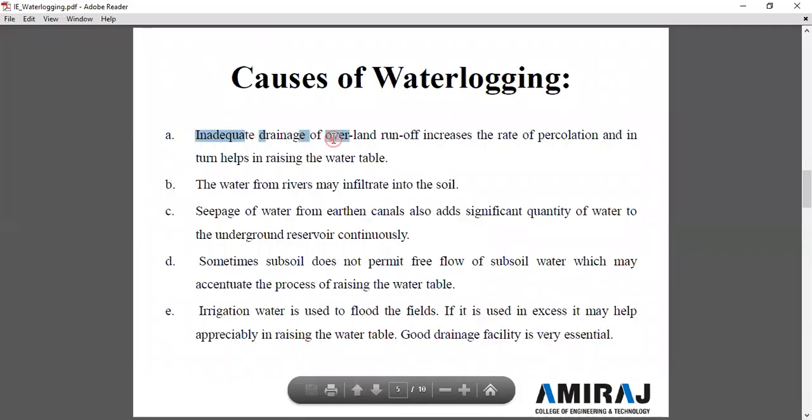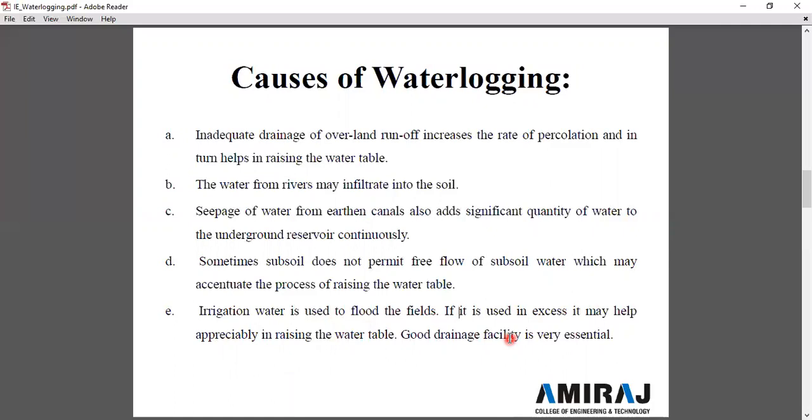Inadequate drainage of overland runoff increases the rate of percolation, and in turn helps in rising the water table. The water from the rivers may infiltrate into the soil. Seepage of water from earthen canals also adds a significant quantity of water to the underground reservoir continuously. Sometimes the subsoil does not permit the free flow of subsoil water, which may accelerate the rising of the water table. And the last, irrigation water is used to flood the fields. If it is used in excess, it may help appreciably in rising the water table. Good drainage facility is very essential.